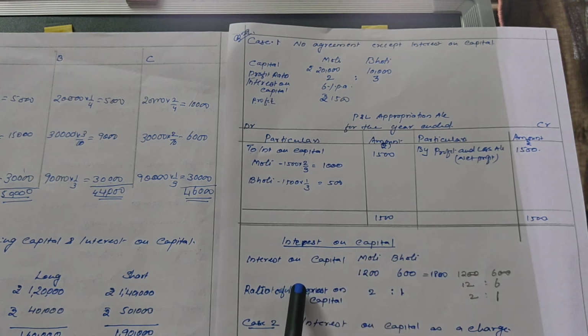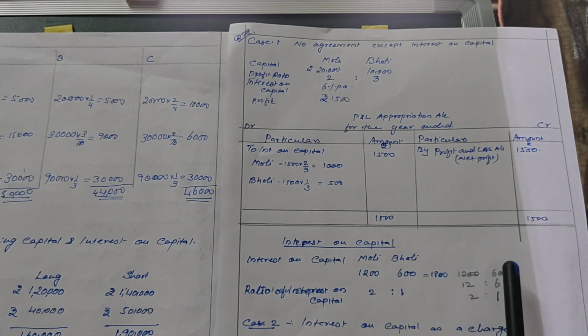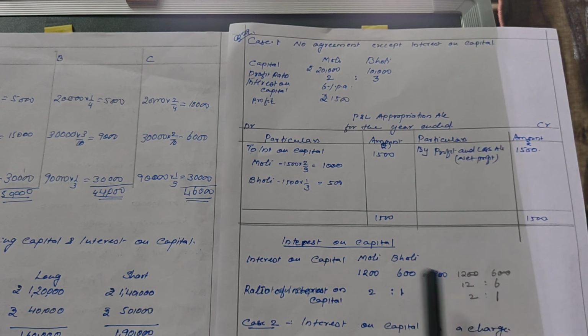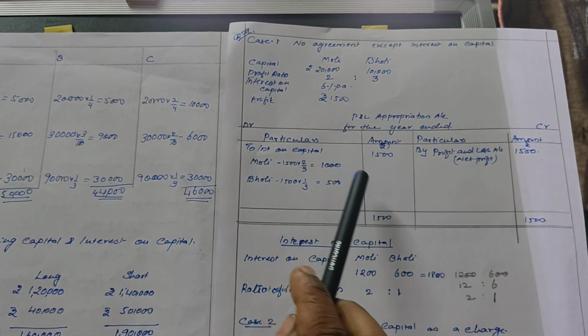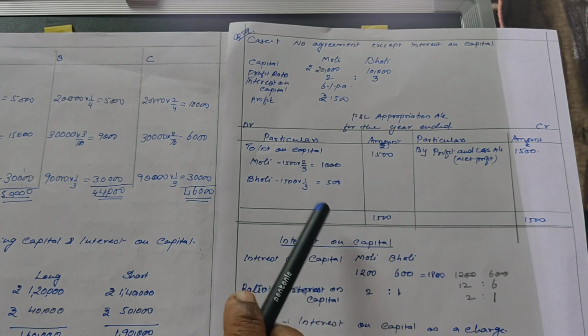How do we calculate it? First you write the interest, then bring it to the least form. So 1200, 600, the common 0 is deducted, leaving 12, 6, then we can bring it to the least form, that is 2:1. So the ratio of interest on capital is 2:1. Now this 1500 will be divided in the ratio 2:1.